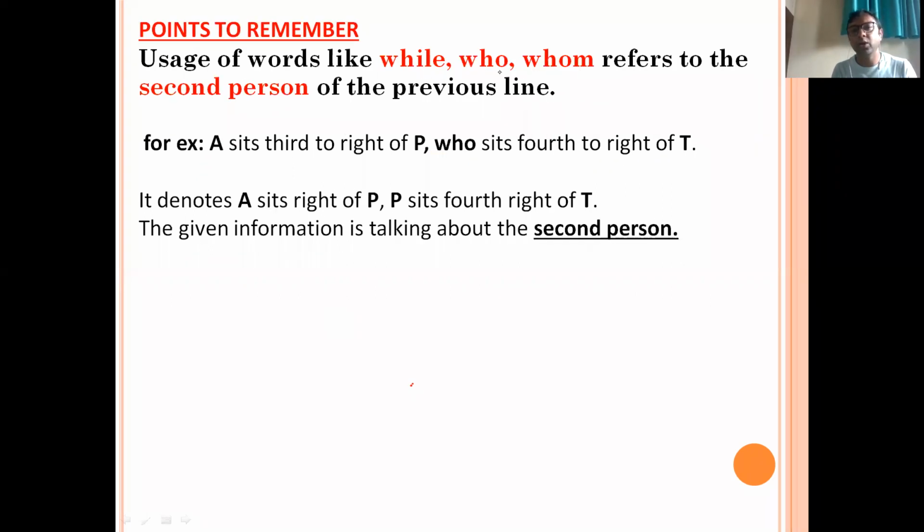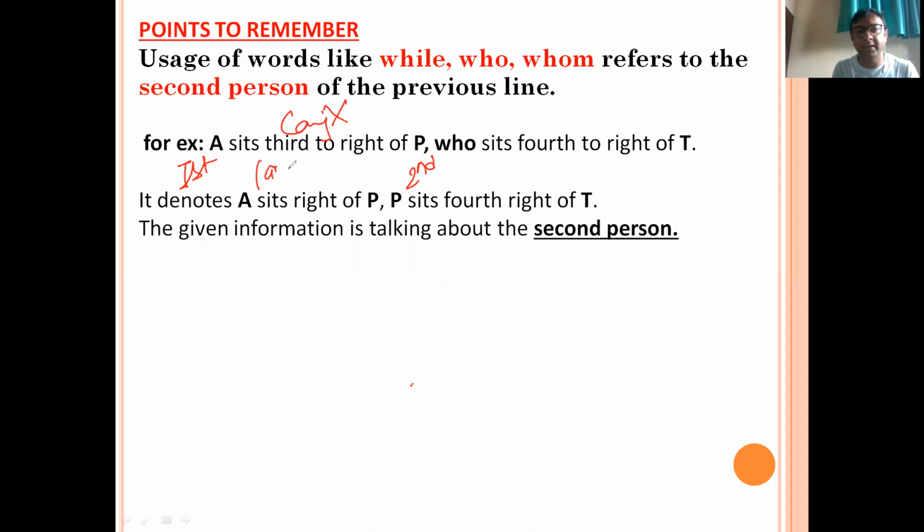Now here, 'who' and 'whom' refer to the second person in the previous line. Previous line means this line, not the previous slide. A seats third to the right of P, who seats fourth to the right of T. Here A is the first person, P is the second person, as P has come second, and in between the first person and second person, a conjunction is not present.